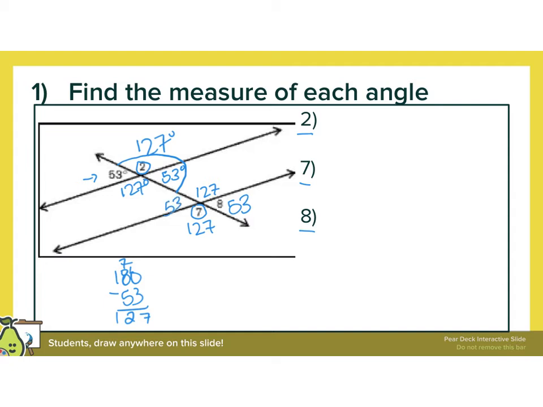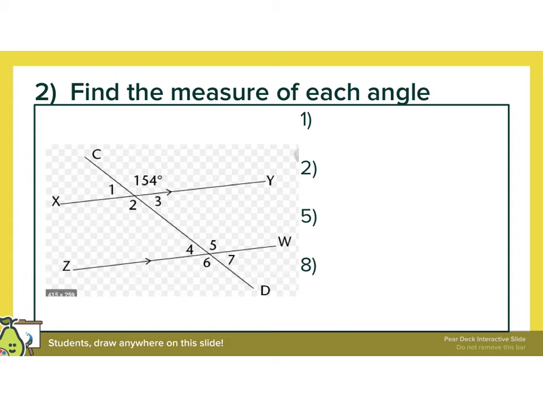So I was asked about angle 2. It's 127 degrees. Angle 7 is also 127 degrees. And angle 8 is 53 degrees. So once you find one, you subtract it from 180 and then fill in the rest. So try the next two and then check your work.